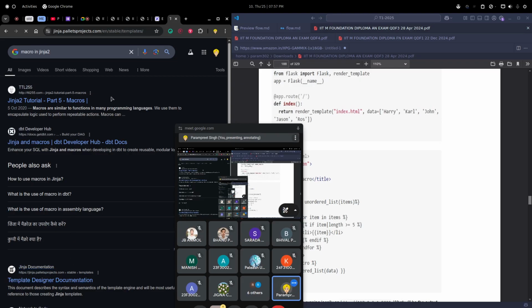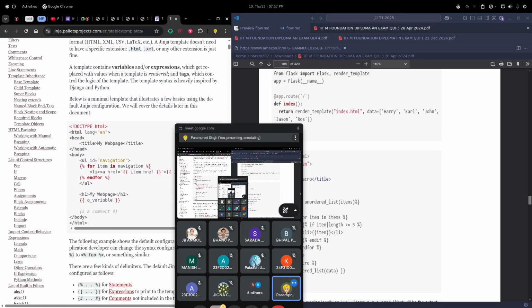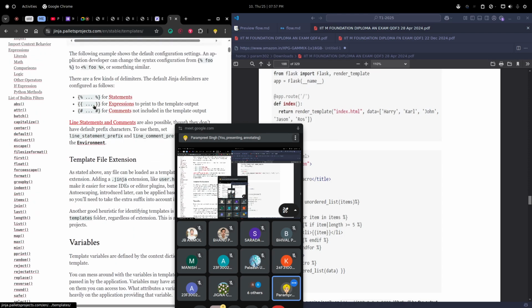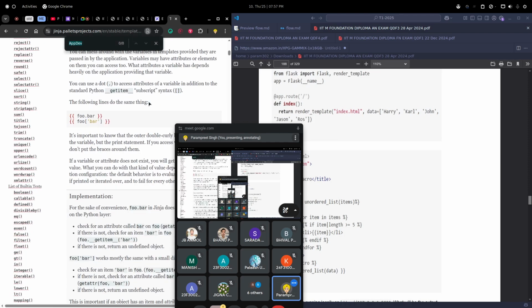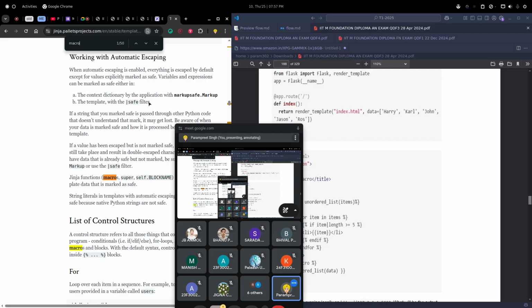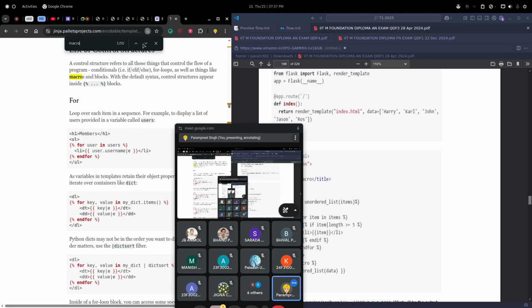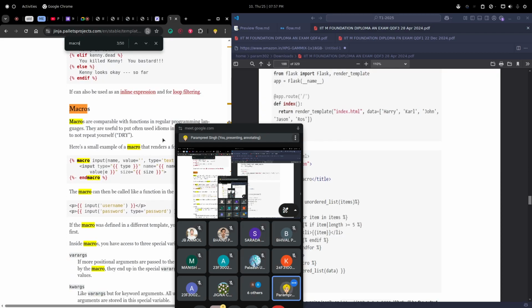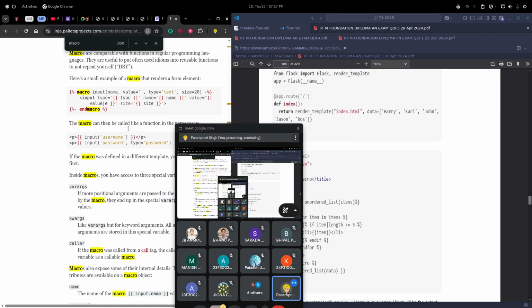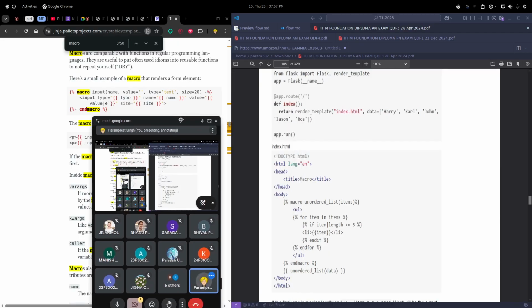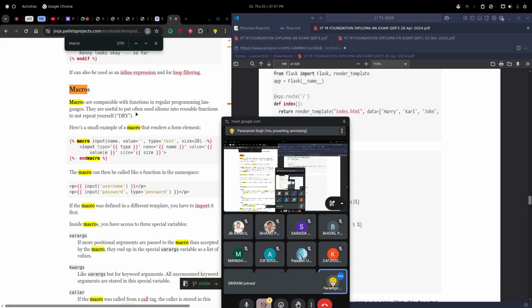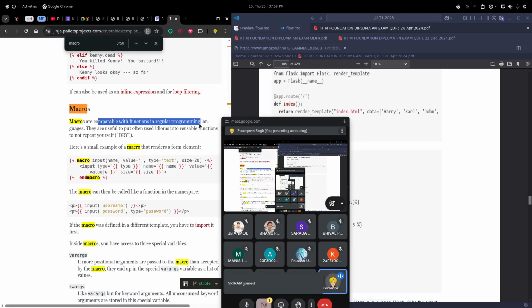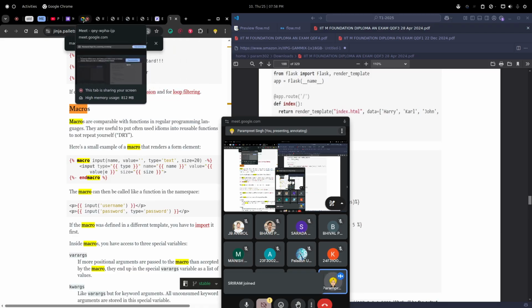Macros are comparable to functions in regular languages. So macro is a way to create functions in Jinja.